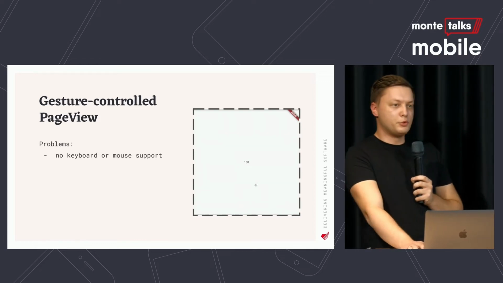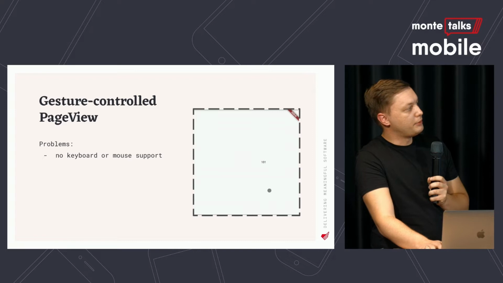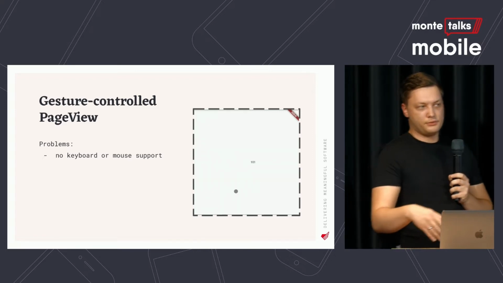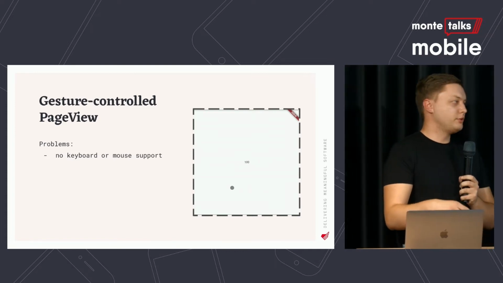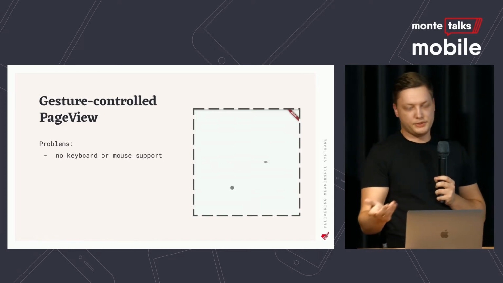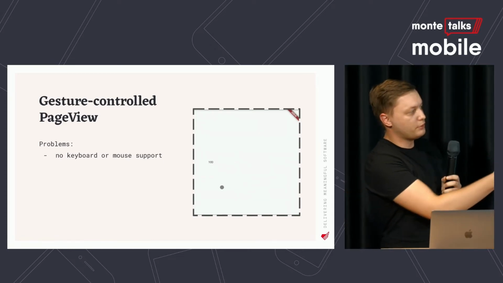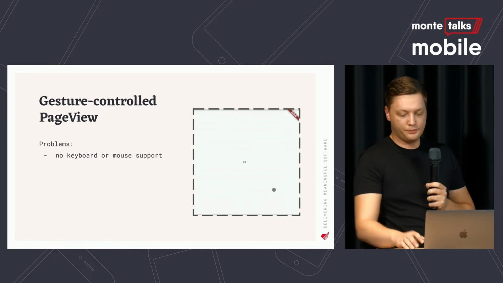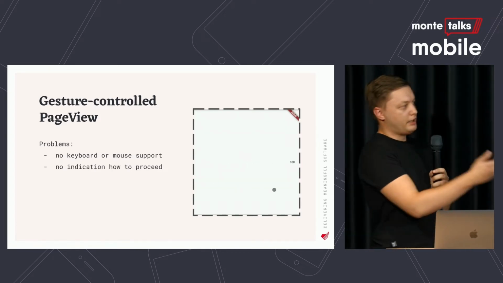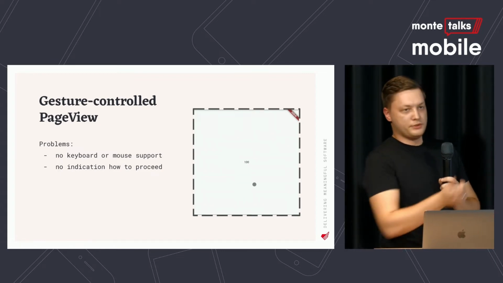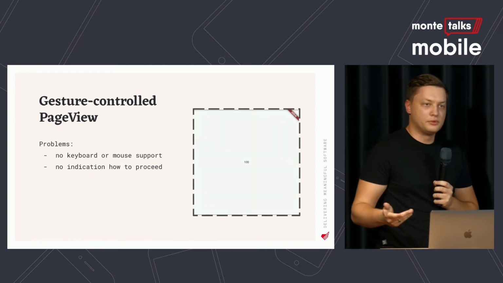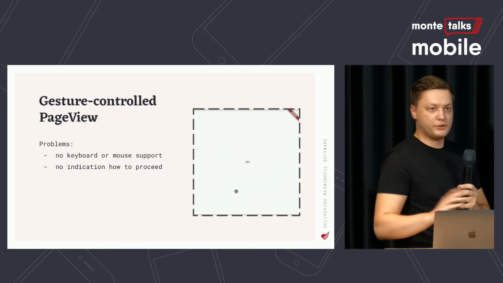Mainly, there's no keyboard or mouse support because you don't have anything to click on, and you don't have a focus node, so you can't use keyboard to navigate to a specific button and then do that action, because there's no focus. I mean, you can focus on the page view, but it won't react to your keyboard inputs. And there's also no indication how to proceed. I presented that you can swipe through, and I told you that this is a page view, but users might not have a clue that this is the case because there's no indicator that you can switch pages.